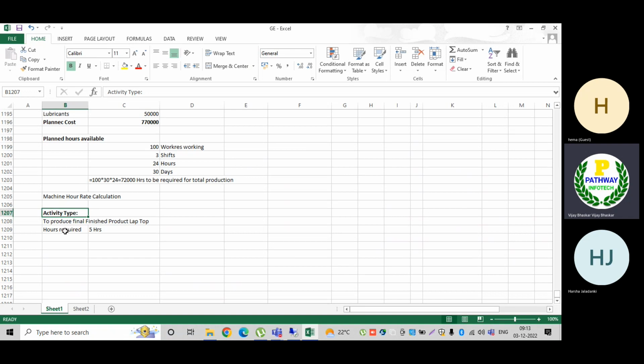Now here, the machine hour rate calculation we have missed. First let us conclude this machine hour rate. What is the planned cost we have seen, which is important for the machine hour rate calculation? My total planned cost is 7,70,000. Then how many hours are required to manufacture a product? 72,000 hours are required.